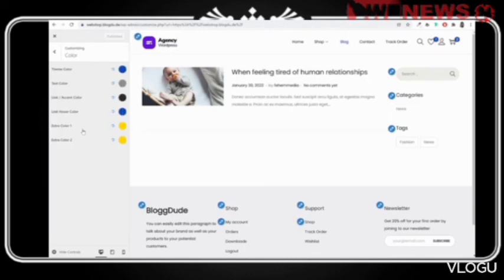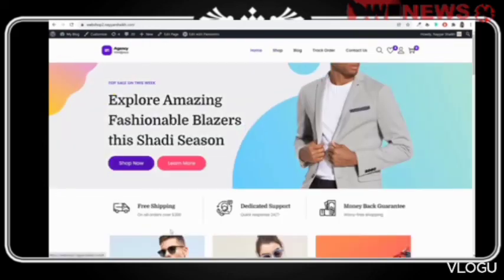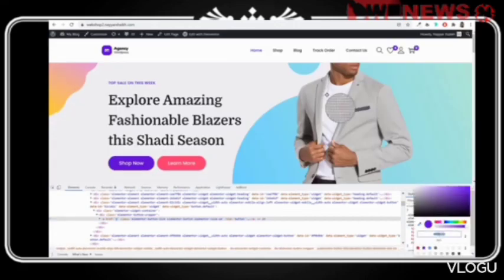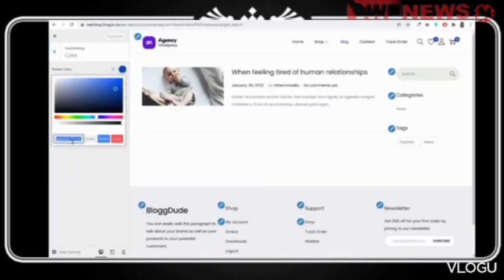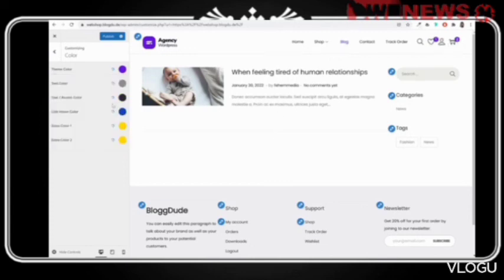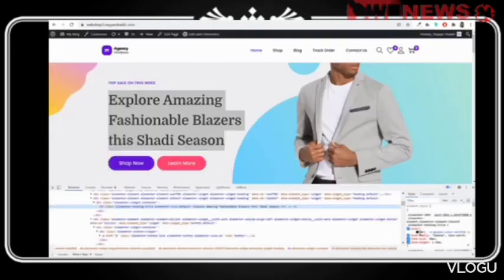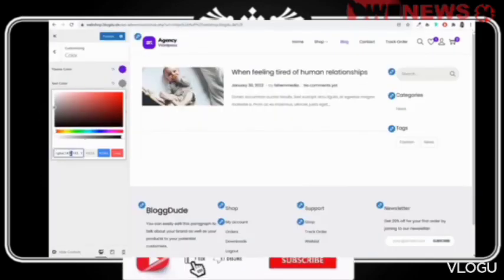Come back. Color, you can set primary and secondary color. So here in this example, as you can see, my primary color is this color. Okay, so I'll copy the color code. Okay, bring it like this. This is my primary color, which I am using a lot. So I'll use this as my primary color. Now once you do this, as you can see, everything, this link color, this cart icon color, everything will become this. Now for text color, I want to use this black color. Okay, inspect element, variable, this is the color that I want to use. Go to customize, paste in the color code. Okay, like this.